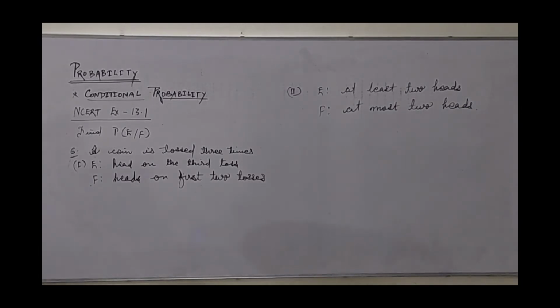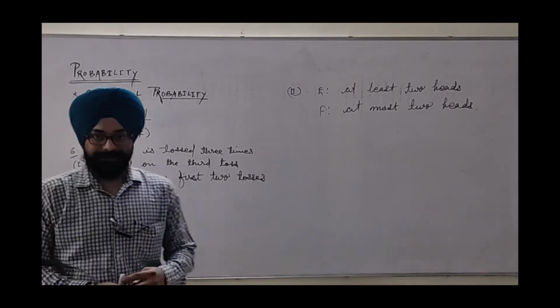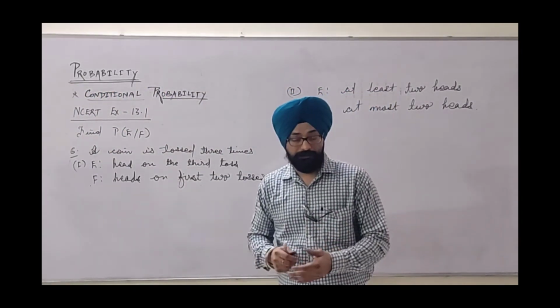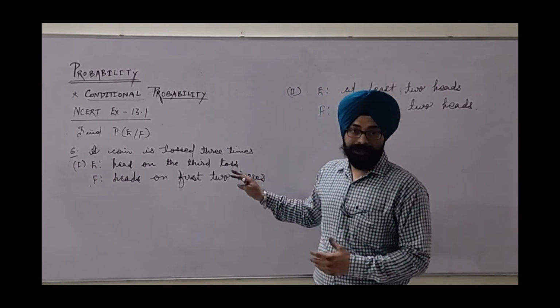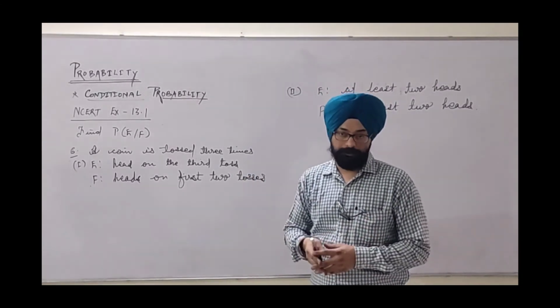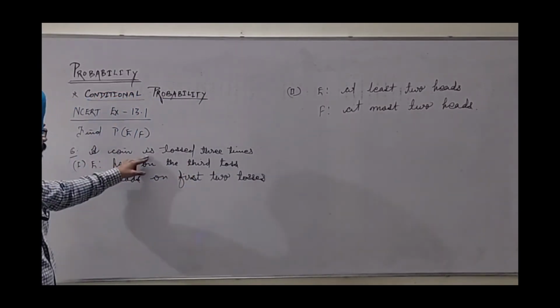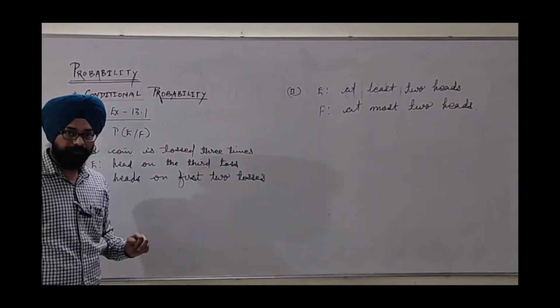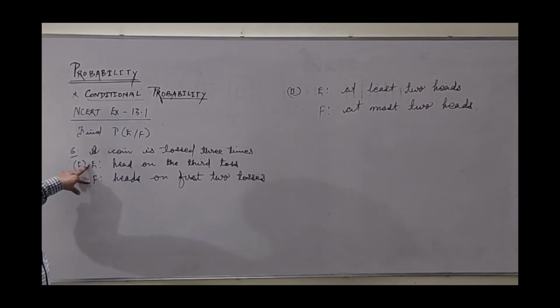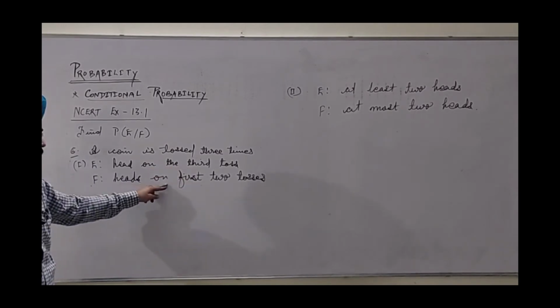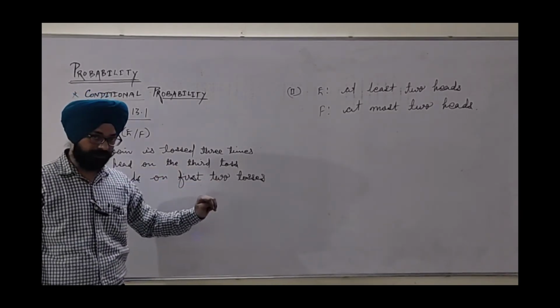Here, next I am taking question number 6. Now we are not given the direct values of the probabilities of different events. Here we are given the definition of the events and we have to obtain all values. The experiment is that a coin is tossed 3 times. Two events are defined in the first case: E as head on the third toss, and F as heads on the first 2 tosses.